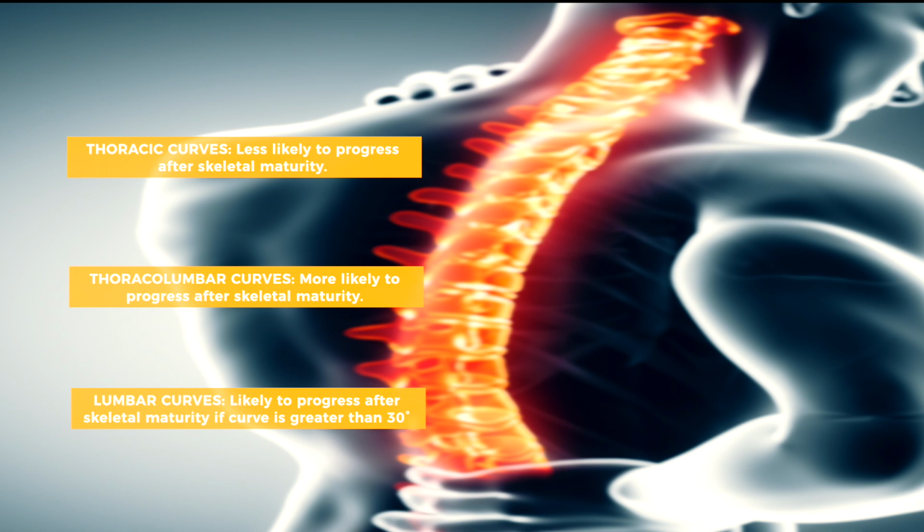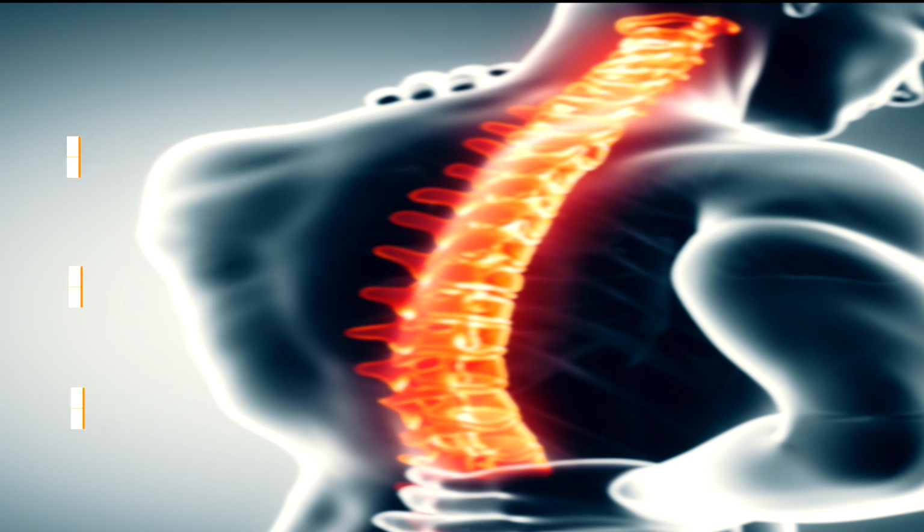The reason curves in your thoracolumbar and lumbar spine have a high risk of progressing after growth is they don't have the rib cage and the bony structure to stabilize it. Because the rib cage is a pretty thick structure along with your sternum and your collarbones, they help stabilize the scoliosis. But in the lower spine, we don't have those. And so when you have gravity pushing down, you don't have all the bony structure to support it. Those lower curves have a higher risk of progressing.